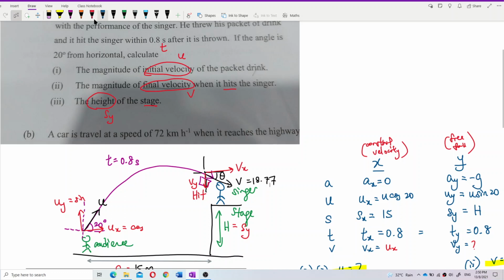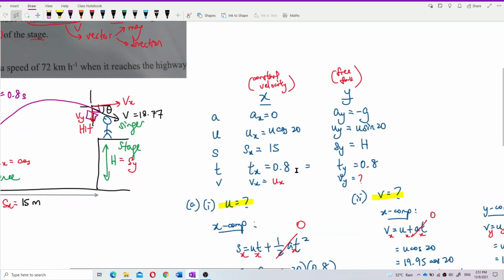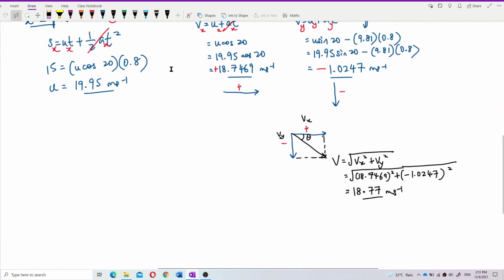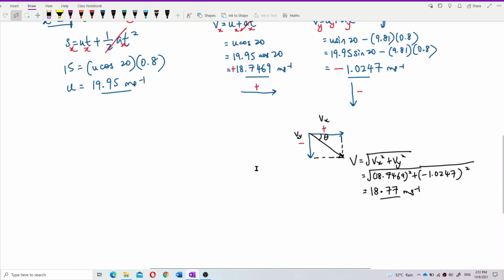You must give both magnitude and direction. You cannot just give magnitude only. So for direction, you need to find the angle theta. So let's find out the angle theta.